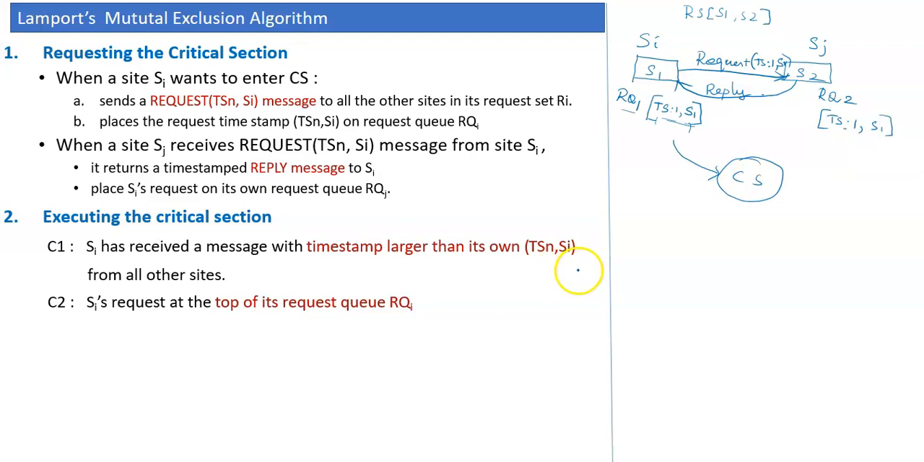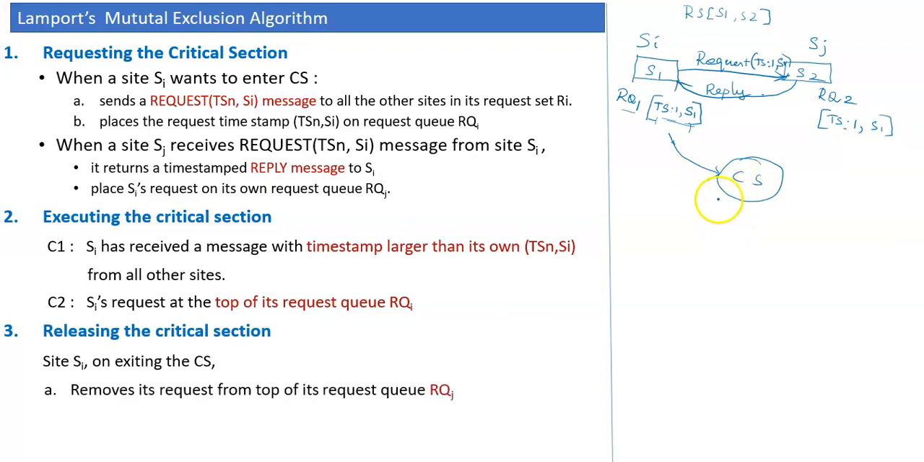Right? It's now eligible to enter into the critical section. In this case, for example, I will be explaining it in a while by illustrating the example, but just for simple understanding, I am saying this. And on completing the critical section, now the site S1 is deciding to release it. On releasing the critical section,